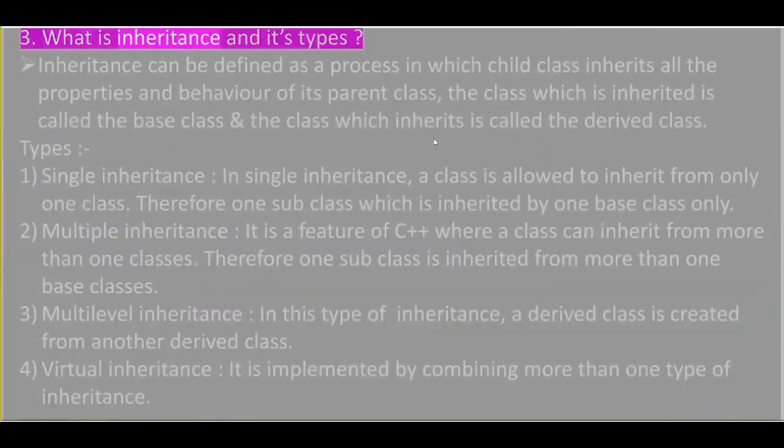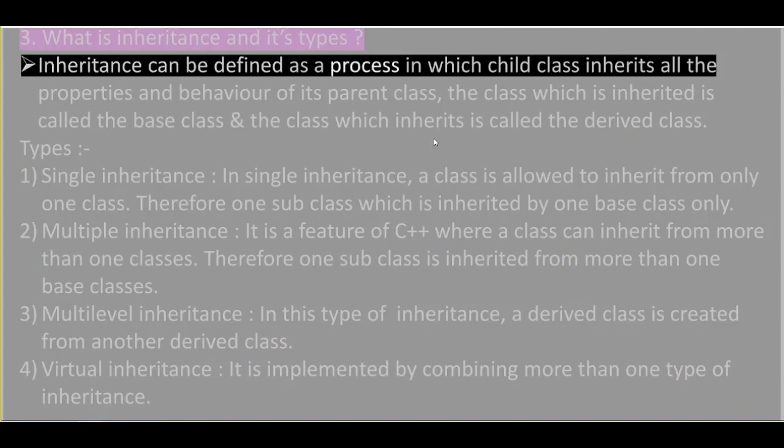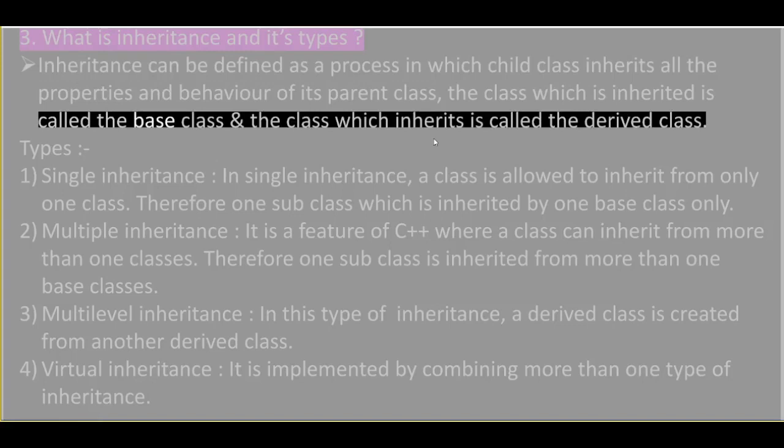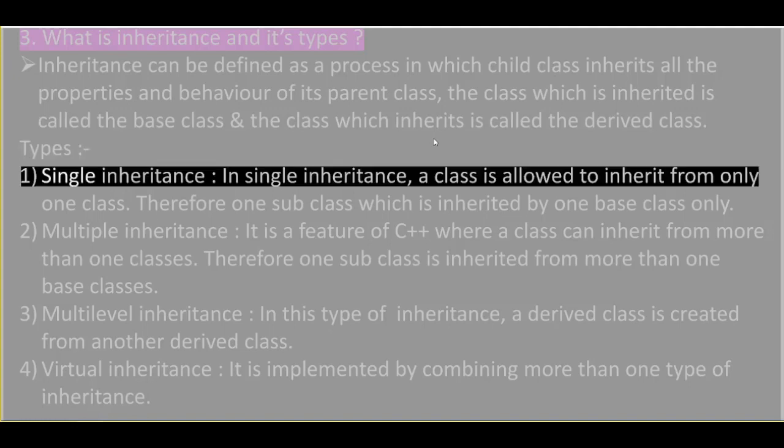3. What is inheritance and its types? Inheritance can be defined as a process in which a child class inherits all the properties and behavior of its parent class. The class which is inherited is called the base class, and the class which inherits is called the derived class. Types. 1. Single inheritance.